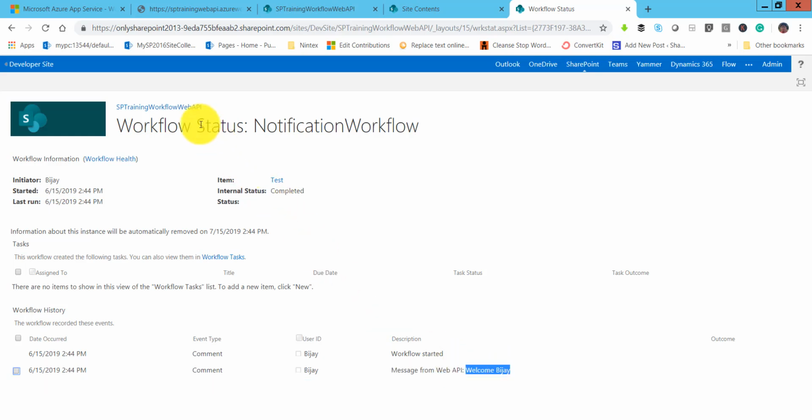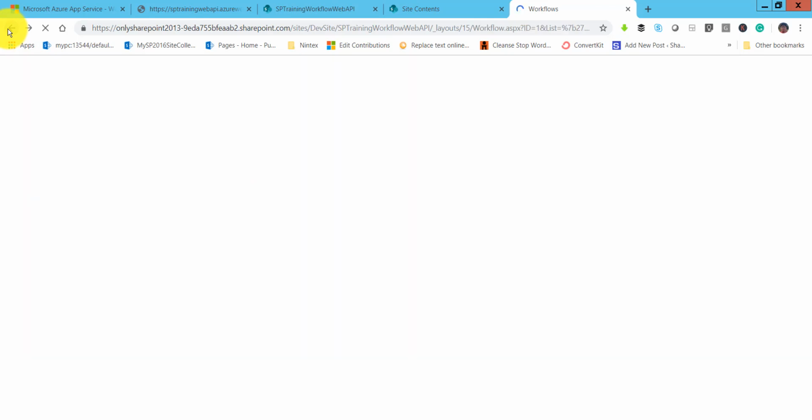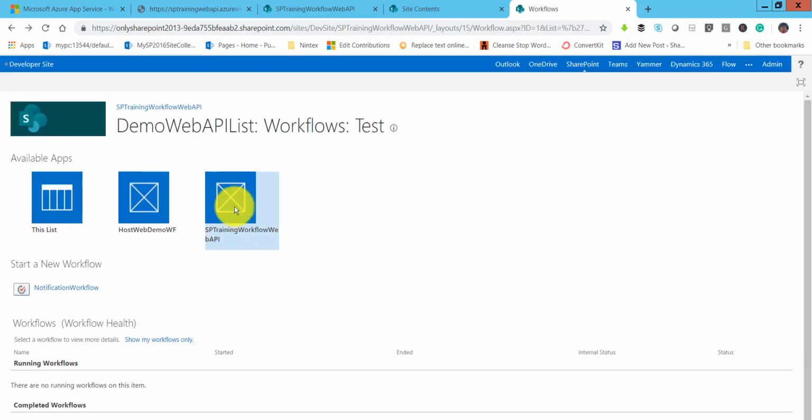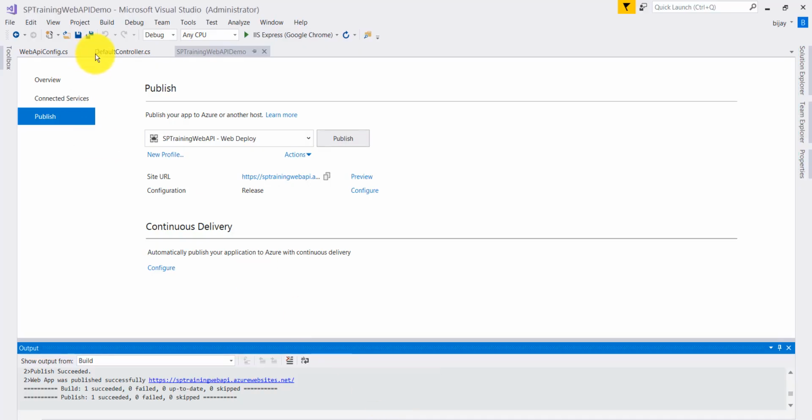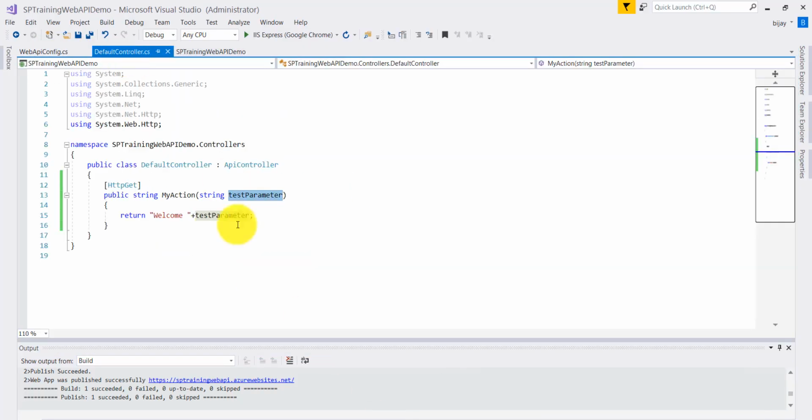Now remember two things here. One thing is, unless and until you make that integrated app equal to true, it will not be available over here. So once you make that integrated, then only you will be able to add this workflow into your list. That is one thing. The other thing is, if I show you our web API, if I go to the controller class, you can see here this is a method, a C# method. You can write any logic over here.